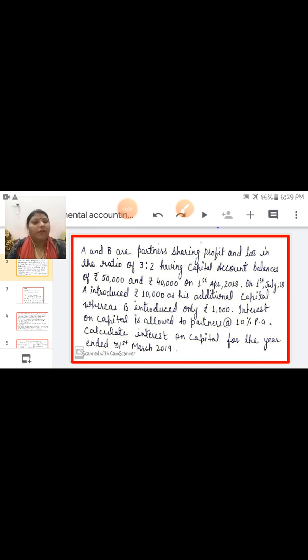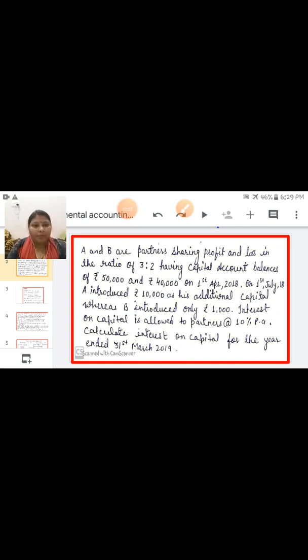What is the accounting treatment in the absence of partnership deed? Profit sharing ratio will be equal. Interest on capital not allowed. Interest on drawing not charged. Salary and commission not allowed. And interest on loan at the rate of 6% per annum.